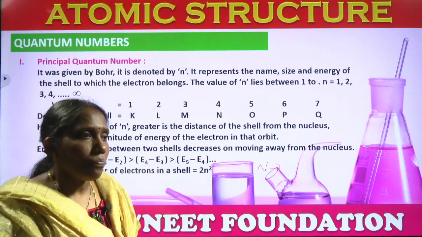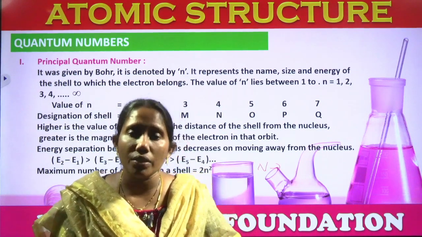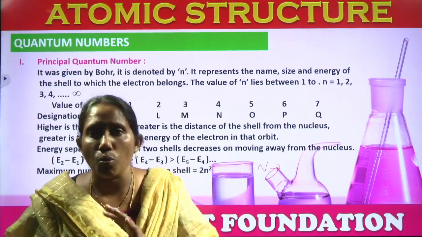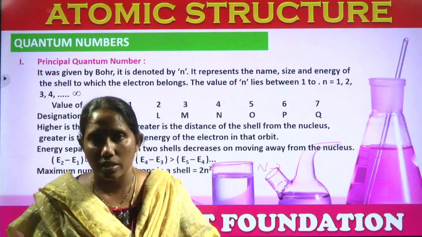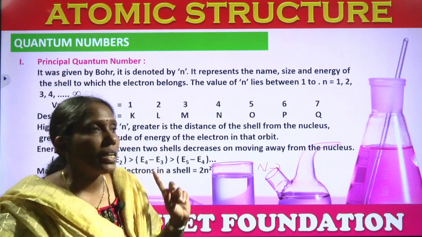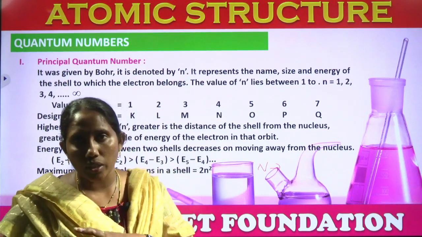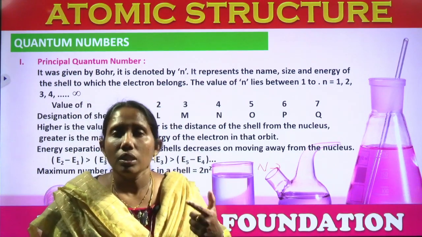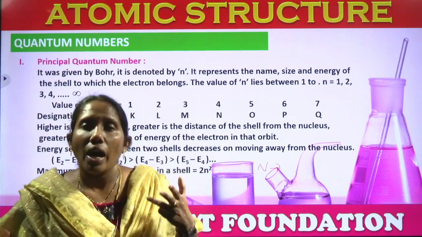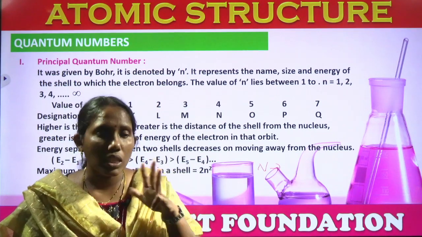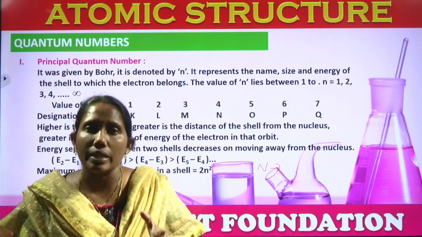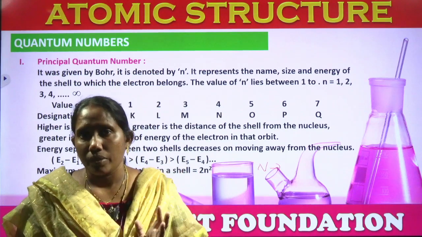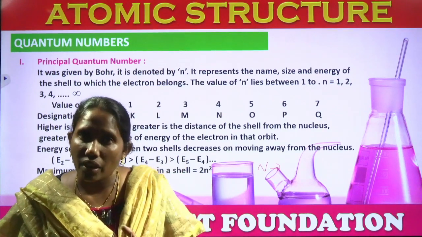This is the purpose of the study of the quantum numbers actually. So here we have 4 quantum numbers proposed by different scientists. First one principal quantum number, second one azimuthal quantum number, third one magnetic quantum number, and fourth one is spin quantum number. These 4 quantum numbers help us to address the electron where it is exactly present in an atom. That is the purpose of study of quantum numbers.